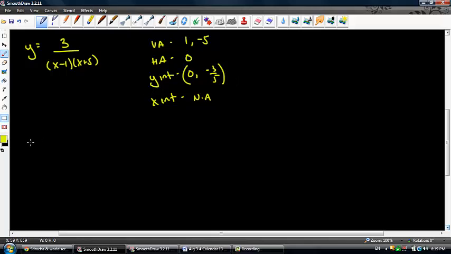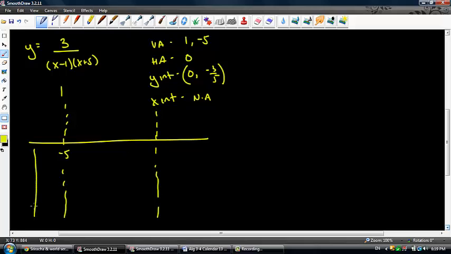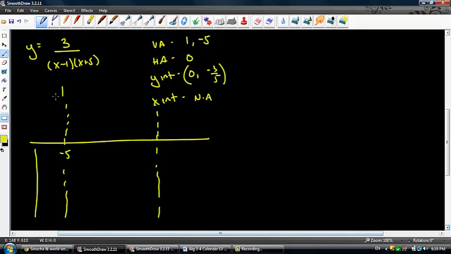Okay, so let's go ahead and draw this out on our sign chart here. My critical numbers are going to be at -5 and 1, and I'm going to go ahead and partition this down. And then, remember, there's no place where this thing equals 0, so all my critical numbers are where this thing is undefined. So let's go ahead and put in our functions here: 3, x minus 1, and x plus 5.